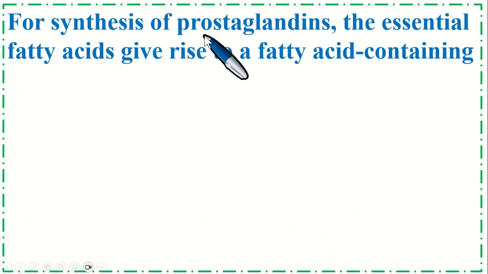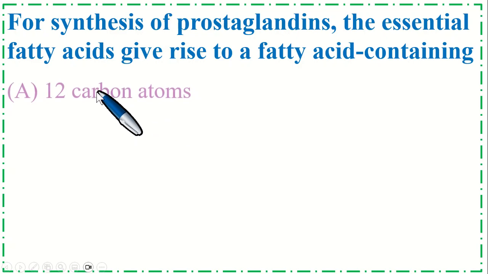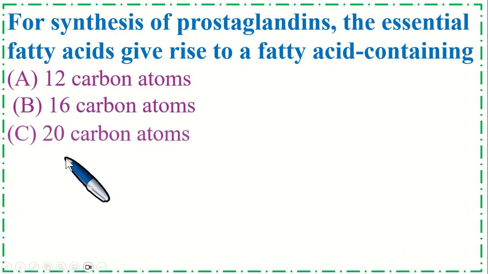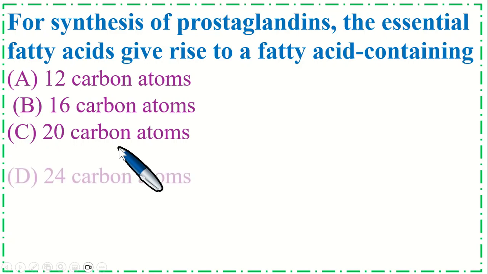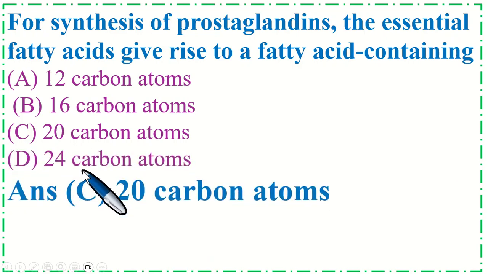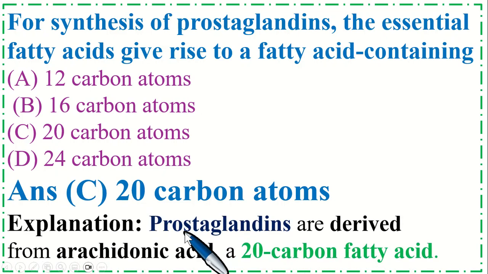For synthesis of prostaglandin, the essential fatty acid gives rise to a fatty acid containing option A 12 carbon atoms, B 16 carbon atoms, option C 20 carbon atoms, and option D 24 carbon atoms. So the correct option is C 20 carbon atoms. Prostaglandins are derived from arachidonic acid, which contains 20 carbon fatty acid.